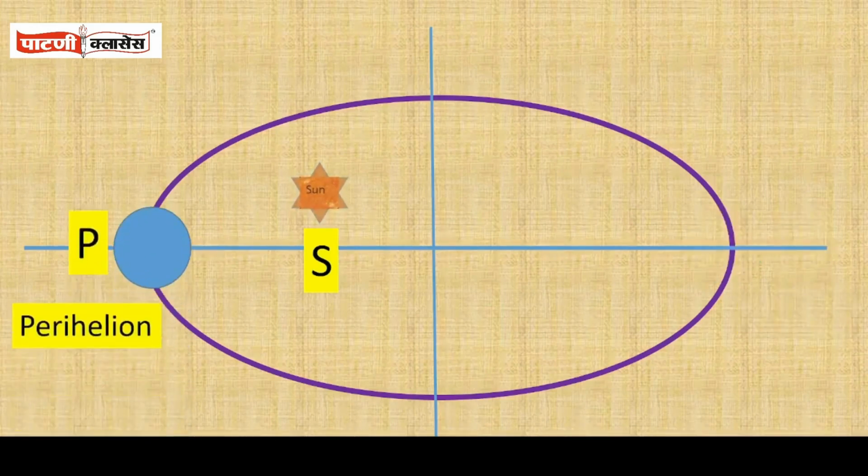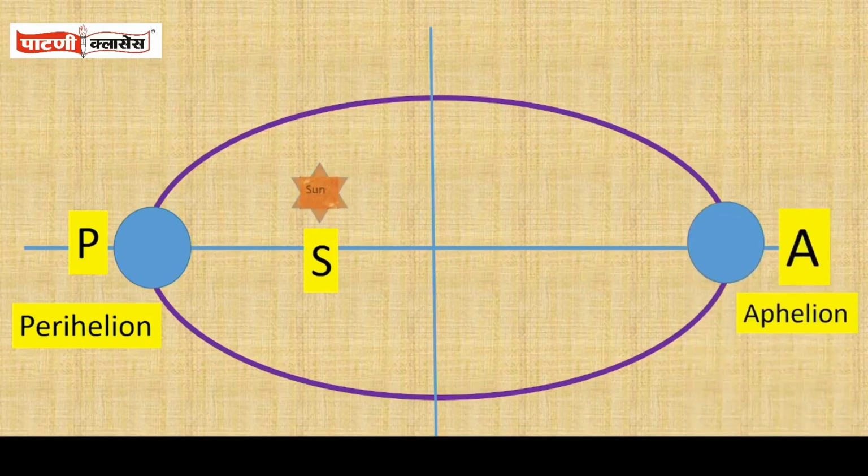During perihelion, the planet receives maximum energy from the Sun, and during aphelion, the planet receives minimum energy from the Sun. Thus, the amount of energy received by a revolving planet depends upon the position of perihelion and aphelion.